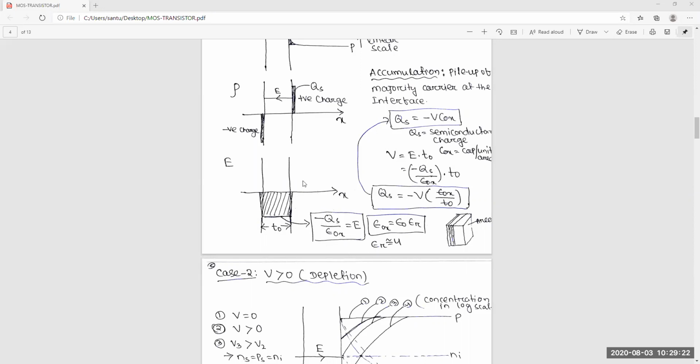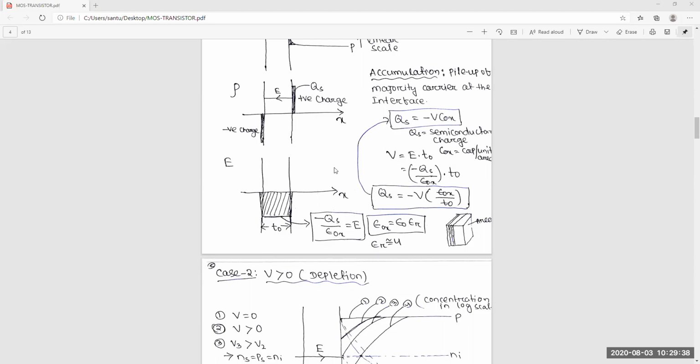So now from this electric field we can calculate the voltage. Yes. Small question. Because of the capacitor, it was said that there is equal positive charge and equal negative charge.